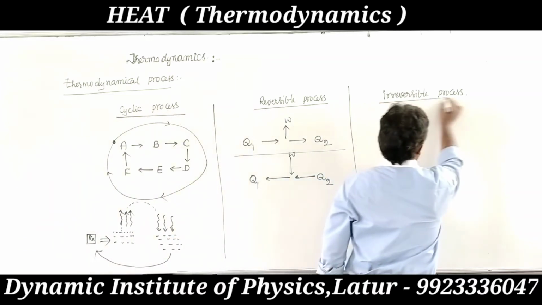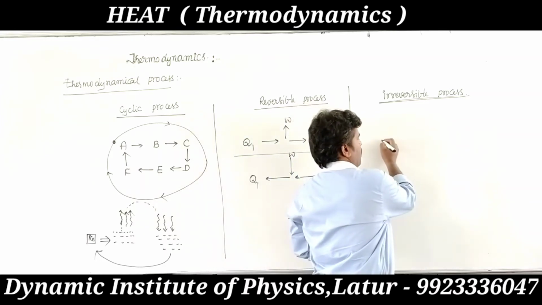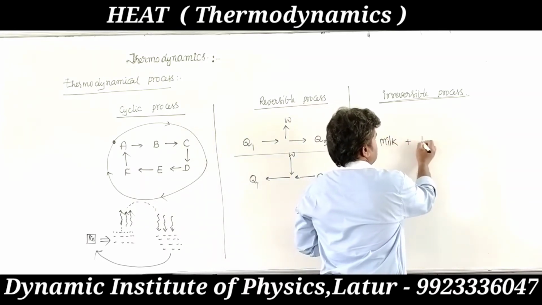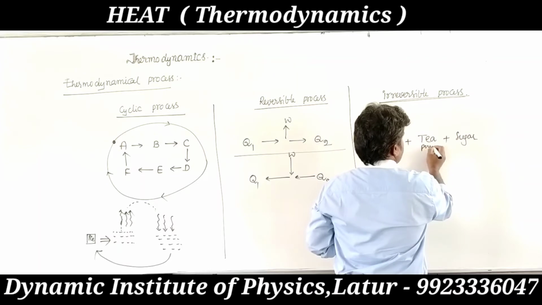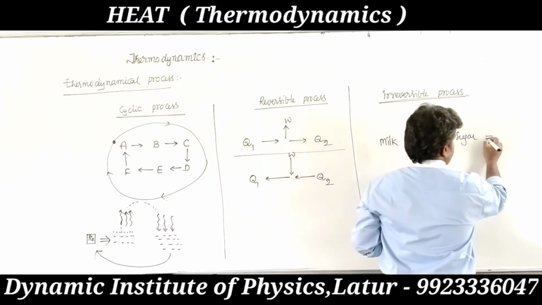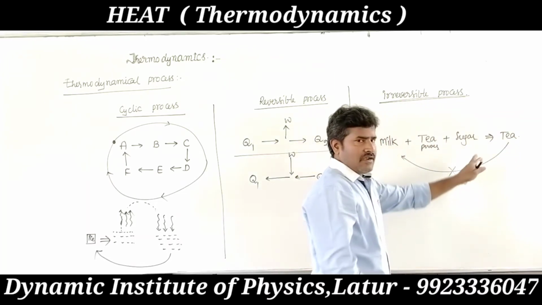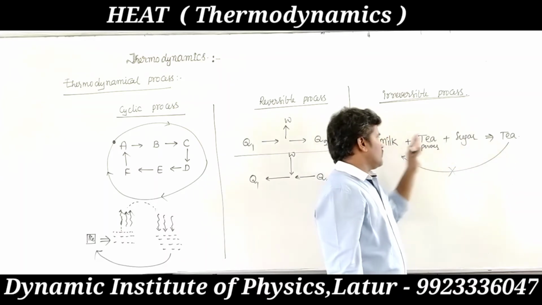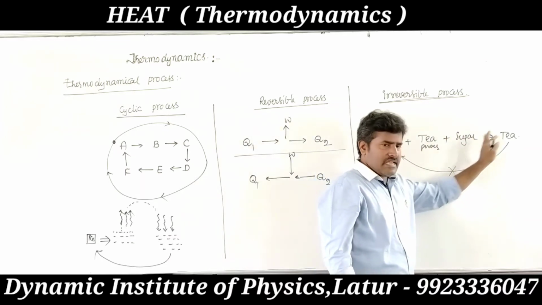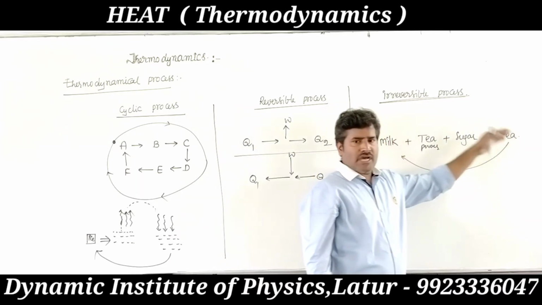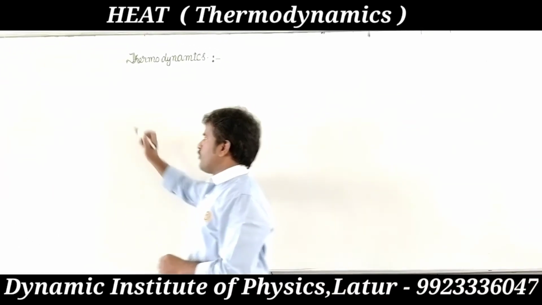Irreversible process: the system does not come back to its original position. For example, milk mixed with tea powder and sugar forms tea, but this tea is not converted back into milk. This process does not happen. Milk plus tea powder plus sugar is converted into tea, but tea does not convert back into milk. This is an irreversible process.